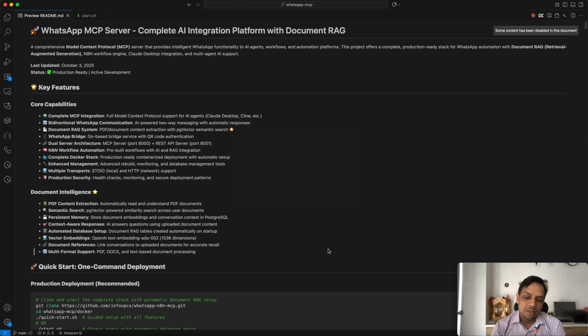N8N is a quite good workflow AI agent, on top of which I have created a whole structure. But N8N supports only the HTTP MCP server tools, so I needed to implement the whole project again. So I have created REST API support for all the related structure on WhatsApp connectivity, like WhatsApp is already connected and it supports text message conversation, and